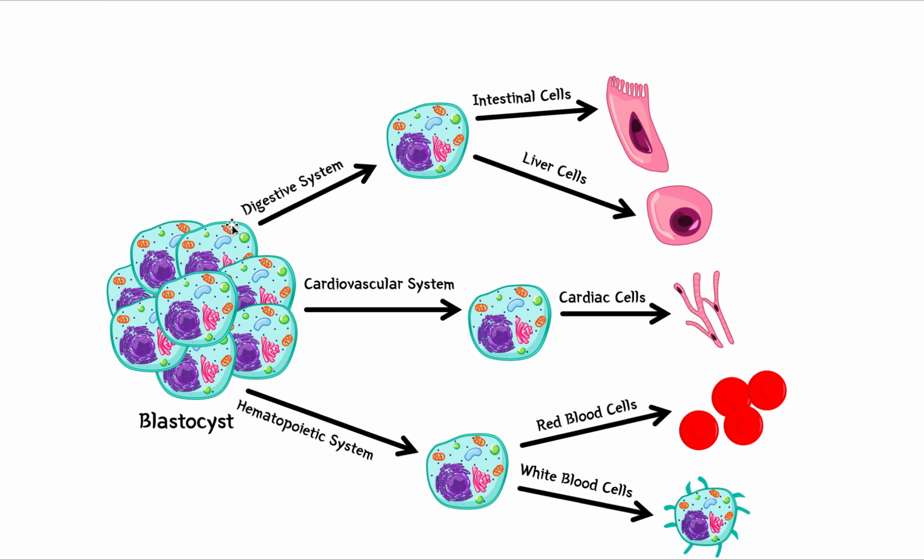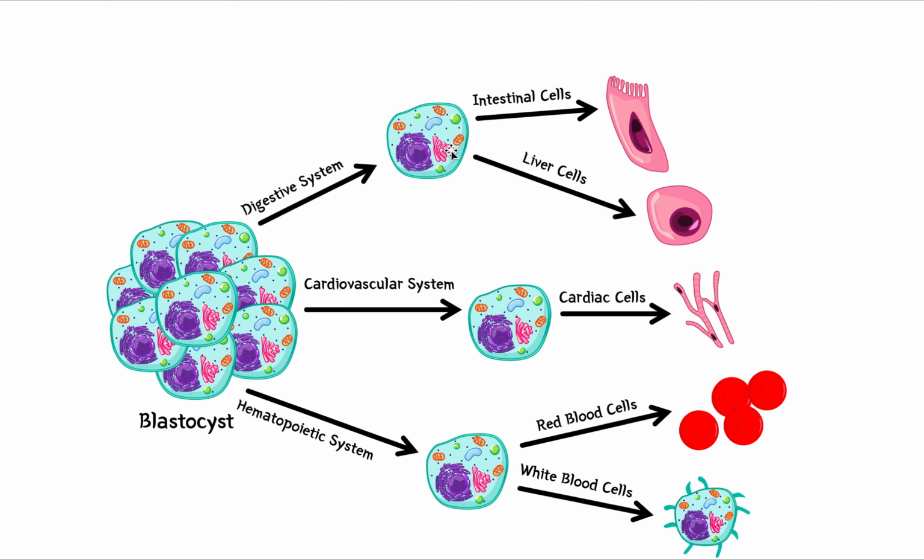So let's say a portion of these embryonic stem cells decide on a pathway. Some of them are going to be like, I want to become a digestive system cell. So they decide that and they start specializing. But at this point, they're not exactly sure which digestive system cell they want to be, like a stomach cell, esophagus, mouth, whatever. They have decided that they want to be a digestive system cell.